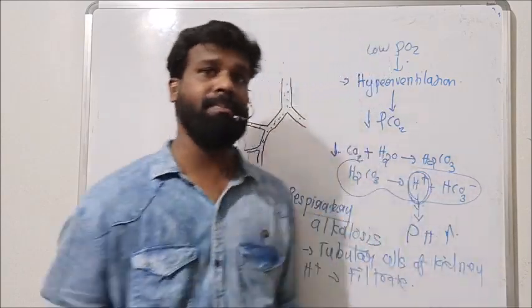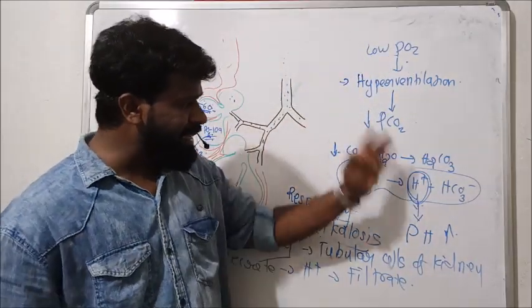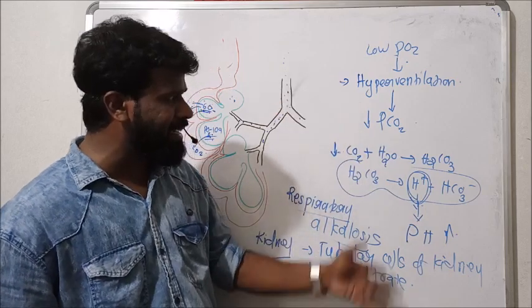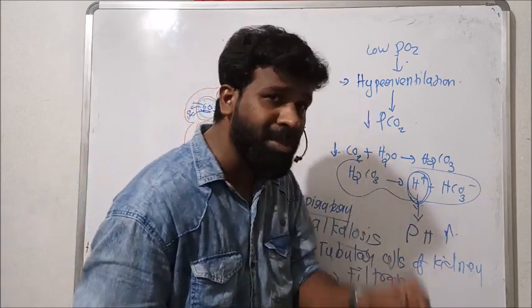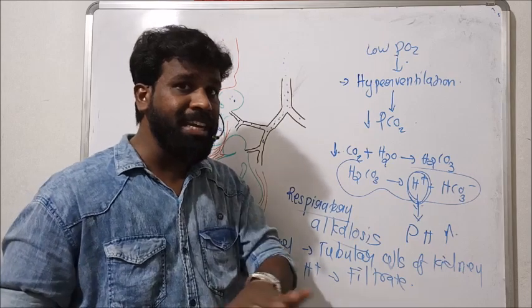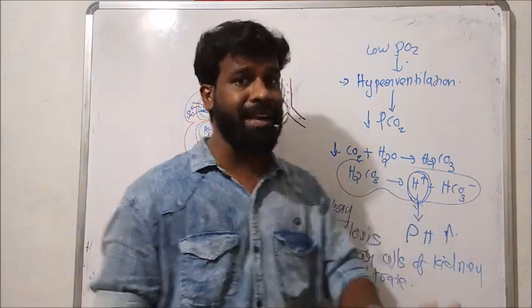But when the carbon dioxide concentration decreases, the H plus ion concentration in the body also decreases, which leads to alkalosis, respiratory alkalosis.